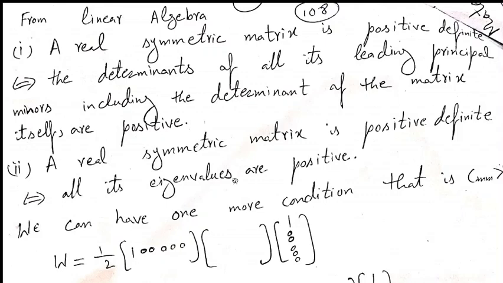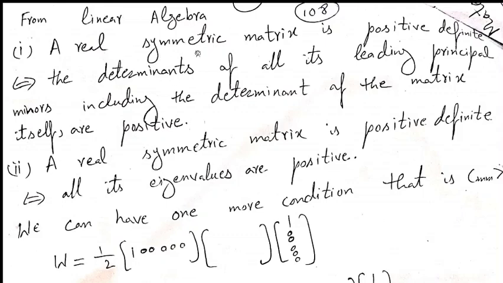Now from linear algebra, a real symmetric matrix is positive definite if and only if the determinants of all its leading principal minors, including the determinant of the matrix itself, are positive. This is from linear algebra. That is, if you have a real and symmetric matrix, then it is positive definite if and only if the determinants of all its leading principal minors, including the determinant of the matrix itself, are positive.